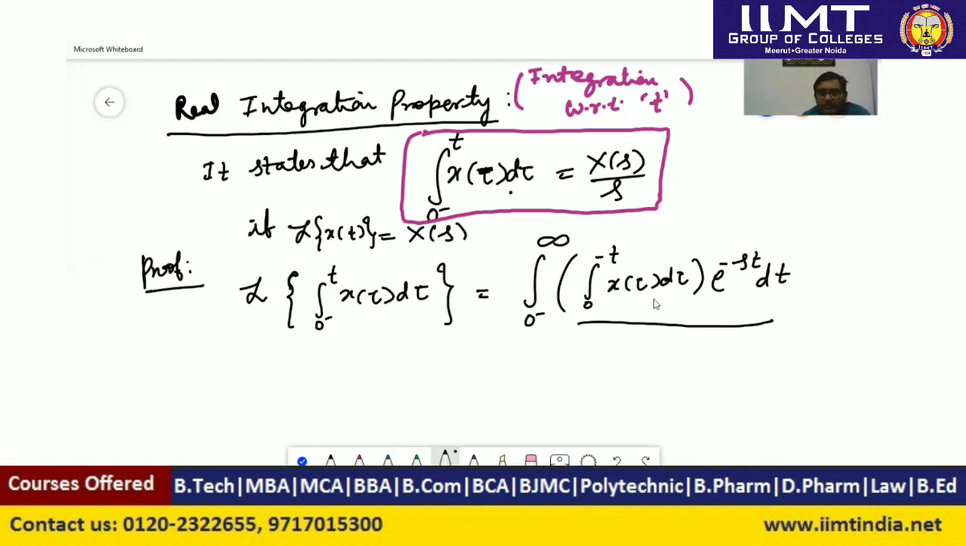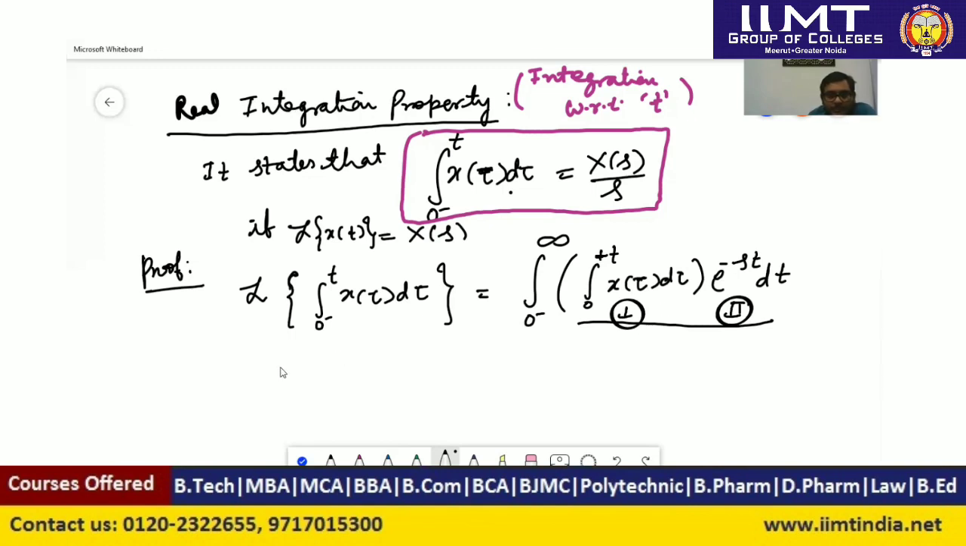Okay. So what we can do here, we can solve this expression. First we have to think what is easily integrable, e to the power minus st or integration of x(tau) d tau from 0 to t. So integration of an integration is not easy compared to the integration of this exponential signal. So which one is easily integrable? That should be considered as the second function. So we will consider this as the second function, and this is the first function. And now we will use the by parts rule of integration.